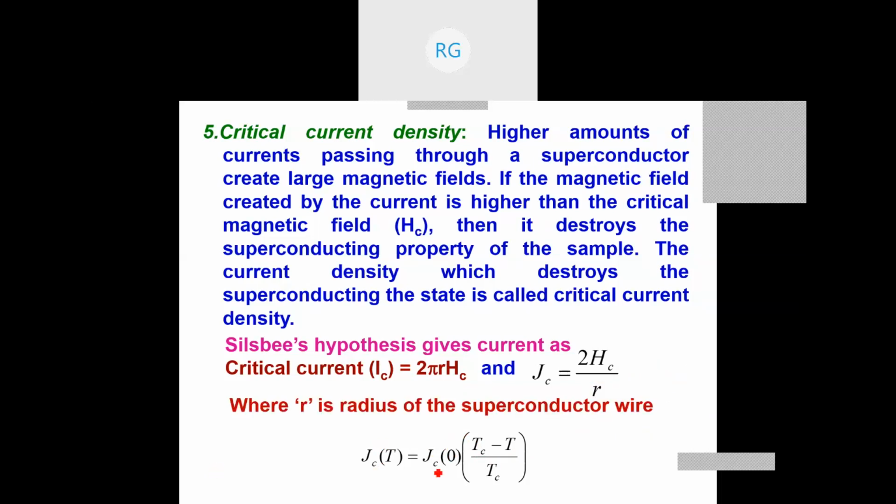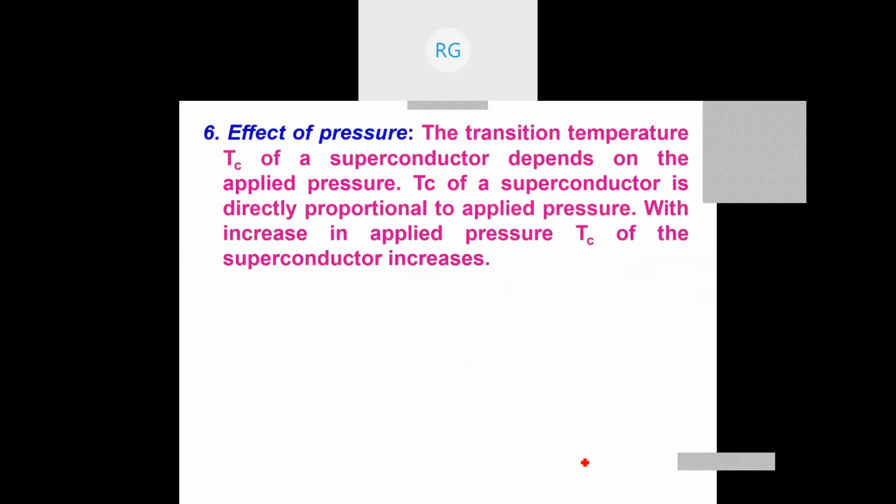But you remember, R is the radius of the superconducting wire, and I am taking a wire like this, and this wire will have a diameter D, and I take D by 2, and that is equal to R. So this is the next important property of any superconducting material. Then we will look at the next one, called pressure.